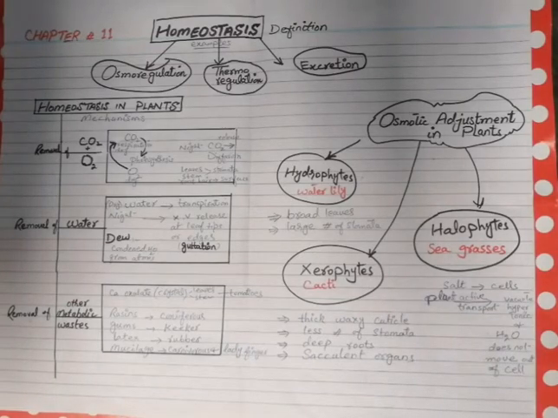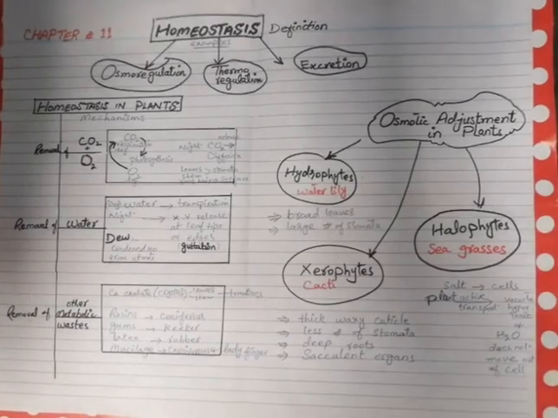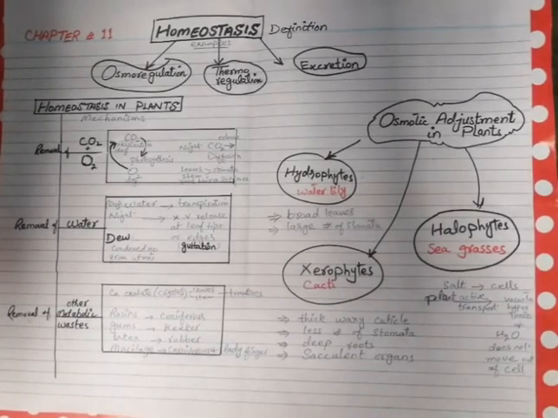First of all, we discuss the homeostasis in plants. Plants apply some mechanism for homeostasis in their body, meaning how they maintain the internal conditions of different chemicals, different gases.